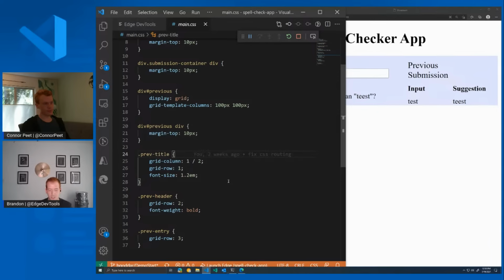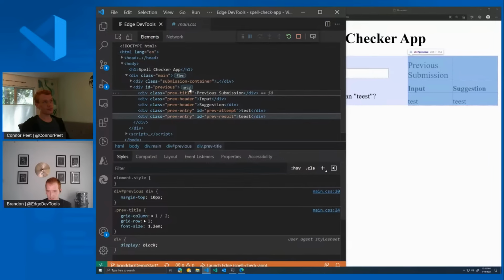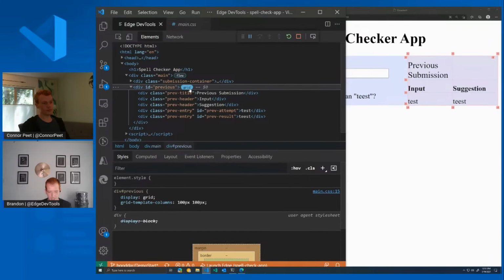What's nice about this is we get all of the nice autocomplete and MDN references that we had in VS Code automatically. If I go back to my DevTools page, I can also see that this is inside of a grid. If I turn this on, I get the nice grid highlighting. Sorry about the very small screen here, but if you try this yourselves, you'll see these are highlighting both the grid outlines and the line numbers.